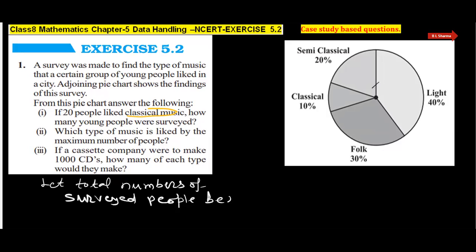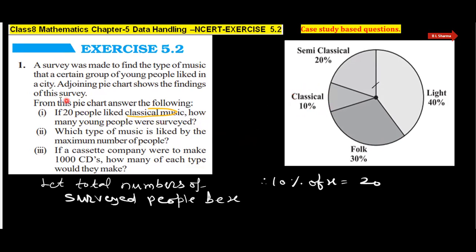be x. टोटल x नंबर का जो है उतने पीपल्स का सर्वे हुआ था. And we know, therefore, that classical music is 10%, therefore 10% of x is given as 20. टोटल का 10% 20 है.